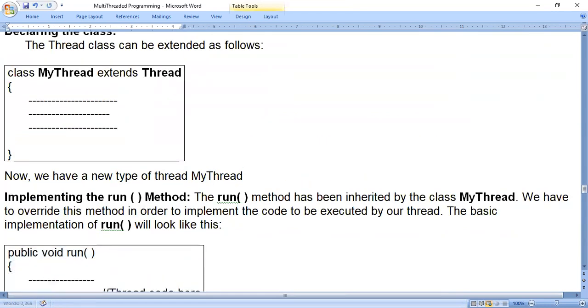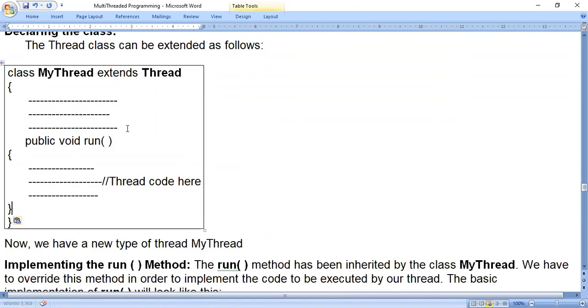That is nothing but implementing the run method. Separately they are given, but I'm explaining in this way. That is like this, you have to write. So this code is our own Java code, and here also we can write our own valid Java code. Okay, this is how we write the class.